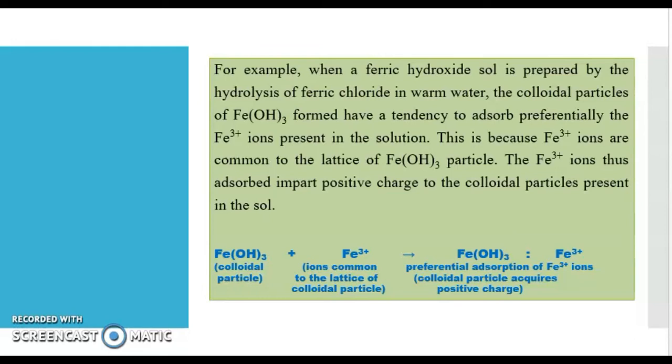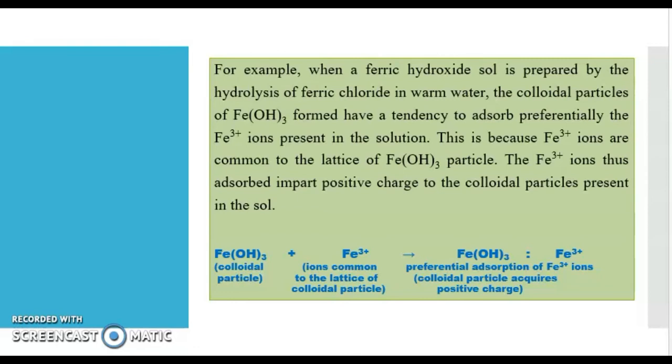Ferric or Fe3+ is the common ion. So the ferric hydroxide salt will adsorb Fe3+ at its surface. Then what will be the charge of the colloidal particle? Fe3+, 3+ means positive charge. So the colloidal particle is surrounded by a layer of positive charge, or positive charge gets adsorbed on the surface of the colloidal particle.